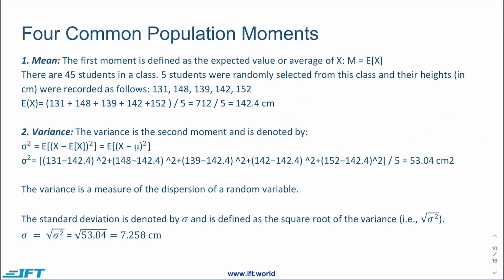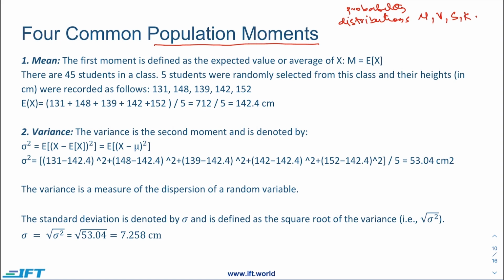Now let's talk about four common population moments. These moments have a significant contribution to statistics and probability. Basically, all of these functions are actually defined by distributions. We have separate chapters for probability distributions. But these distributions are actually defined by four broader population moments. These moments include mean, variance, skewness, and kurtosis.